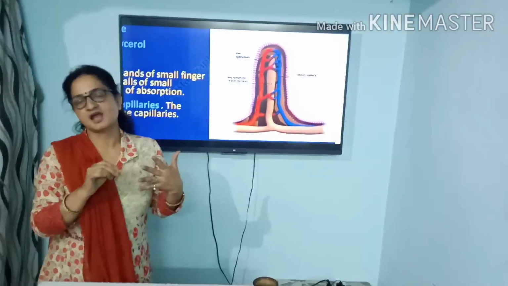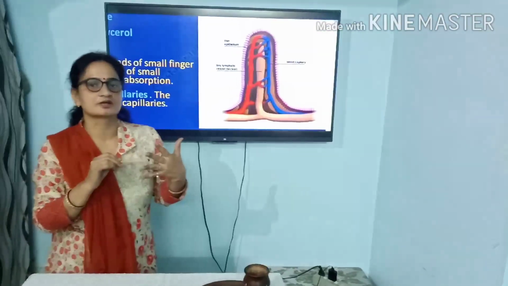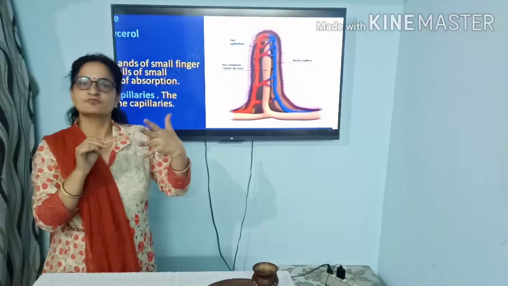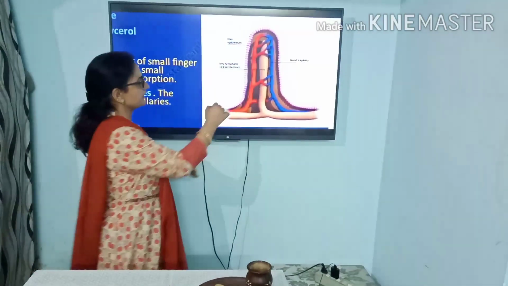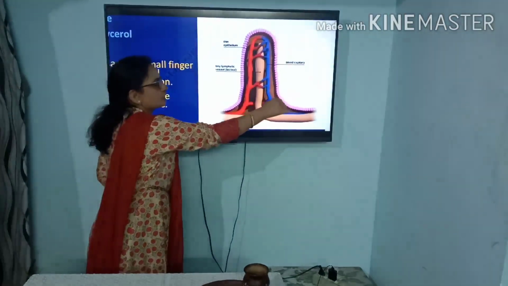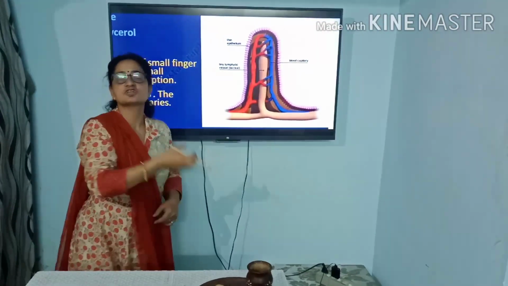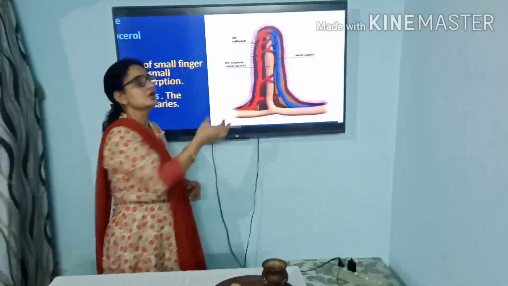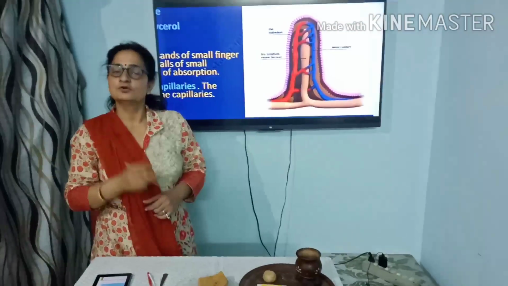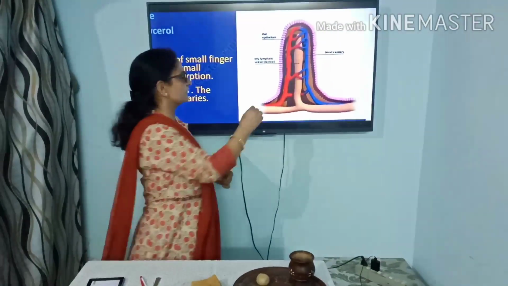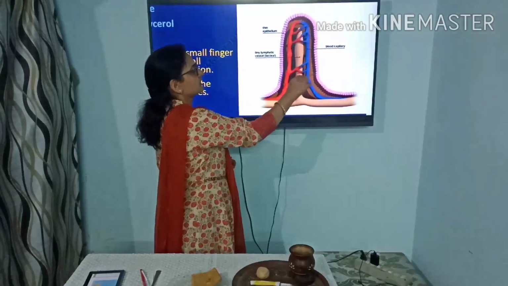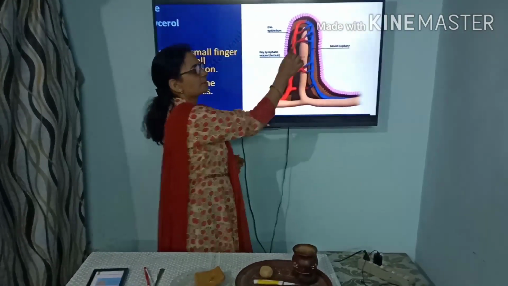Villi is the plural and villus is the singular. All these finger-like projections help in increasing the absorption area, because all these digested components are absorbed by the blood, and these villi are covered with fine blood capillaries.